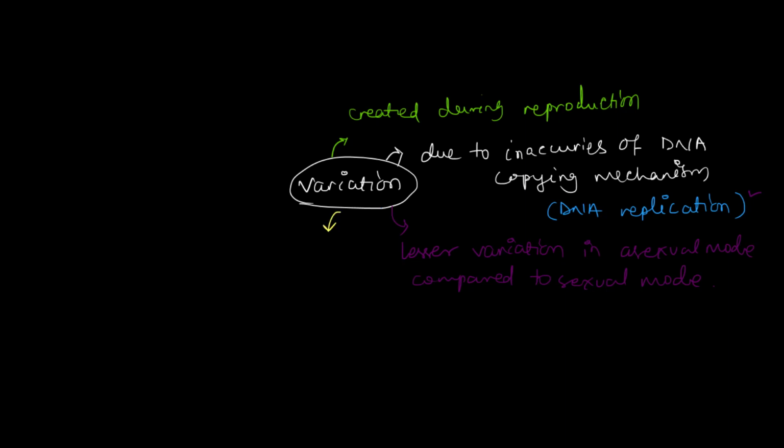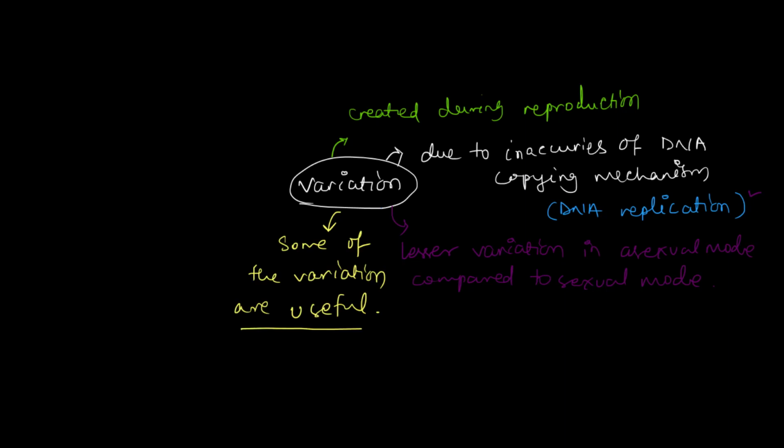Now, the question is whether all of these variations are useful. We had been talking about variation and we had said that variations are useful, right? So we can accumulate more and more variations, and that will be more beneficial to the population. But the thing is, not all the variations are important. Not all the variations are good. Not all variations will help them adapt to the environment. Some of these variations are going to be harmful, and some are going to be unhelpful.